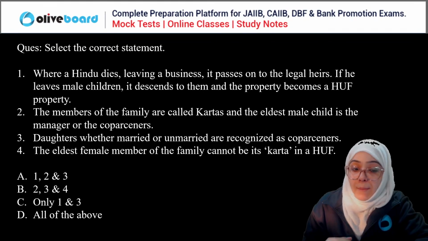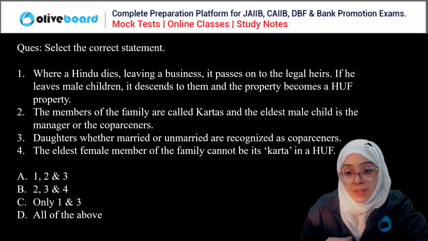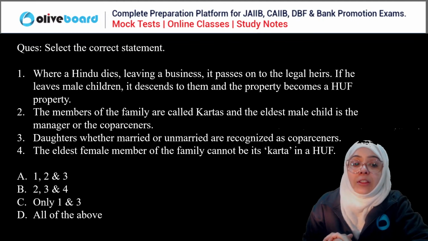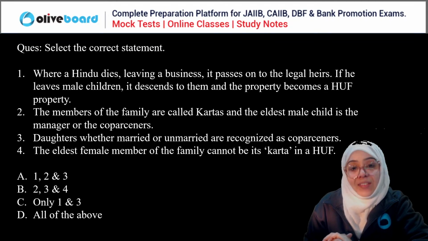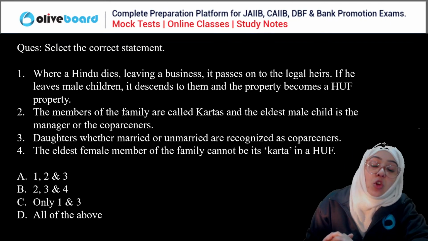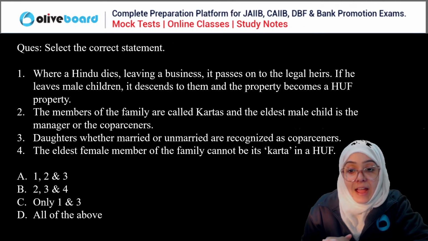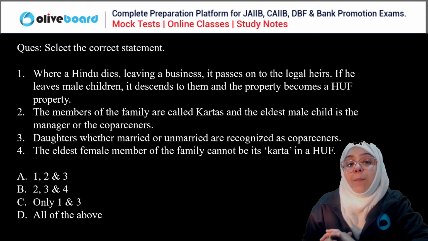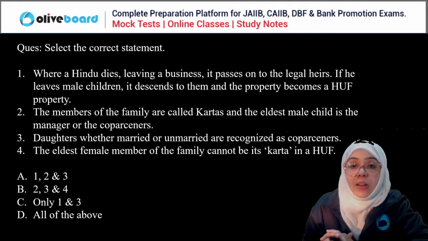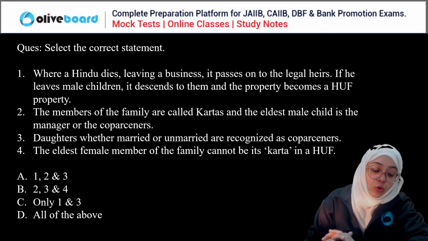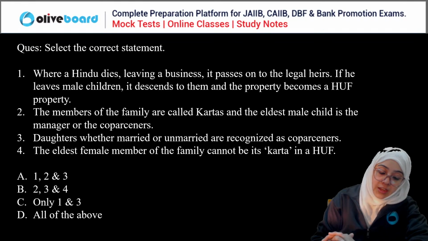The members of the family are called kartas, and the eldest male child is the manager or the co-partners. Daughters, whether married or unmarried, are recognized as co-partners. The eldest female member of the family cannot be its karta in a HUF. You have to select the correct statement here.